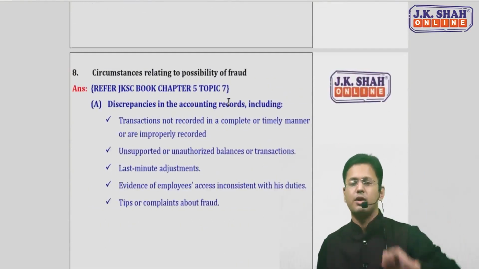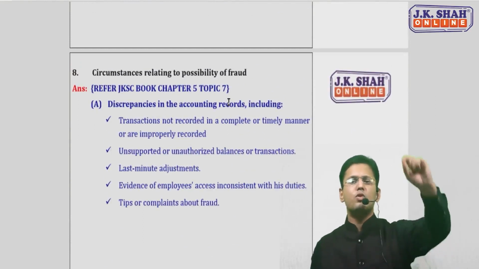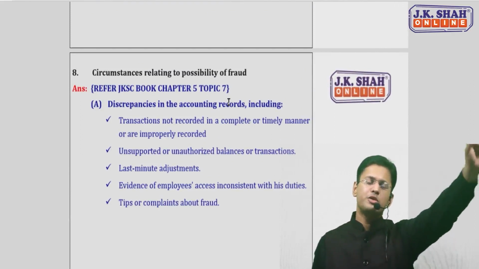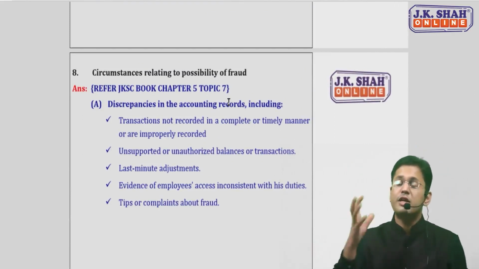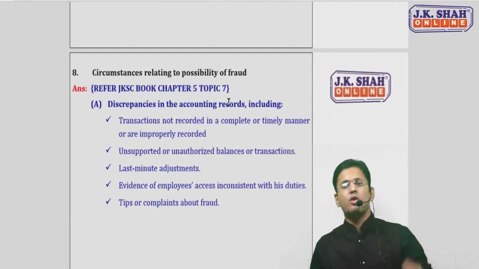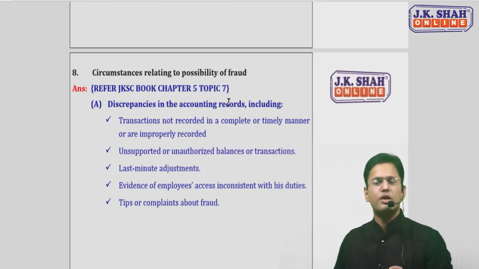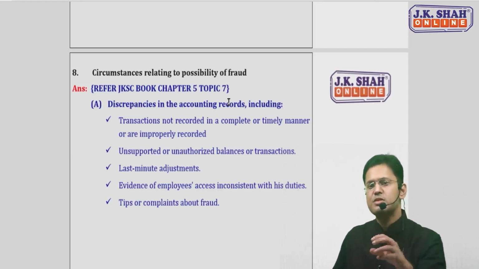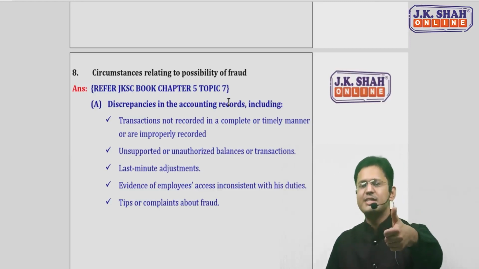Let's suppose the first one: discrepancy in accounting records can relate to the possibility of fraud. Explain. So I have to write down the logic and the examples for this. Now, what is this discrepancy in accounting records, and why is there a chance that if there is a discrepancy, there is a possibility of fraud? Very easy point. First one.